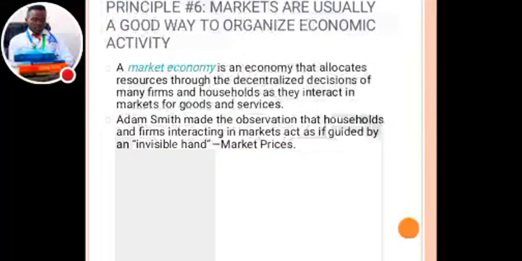I'll give an example. Adam Smith made the observation that households and firms interacting in the market act as if guided by an invisible hand. That is just the market price.